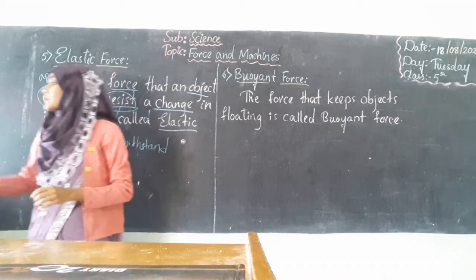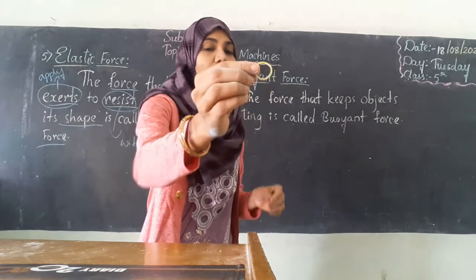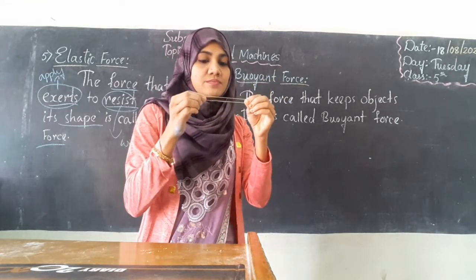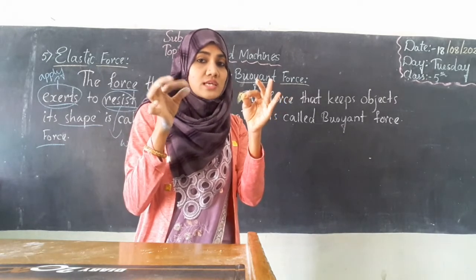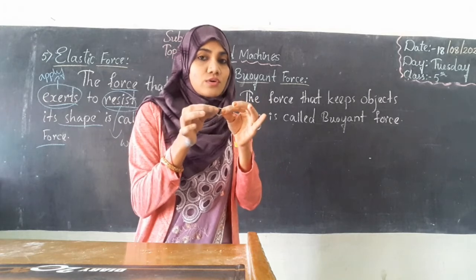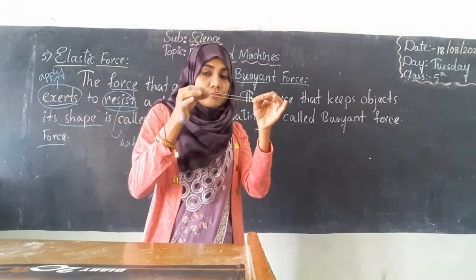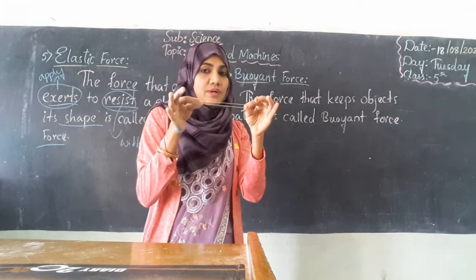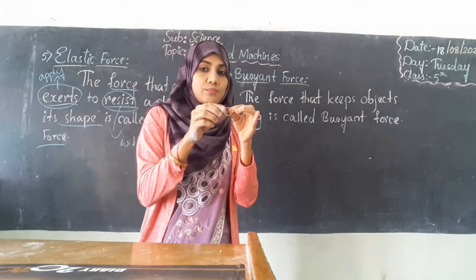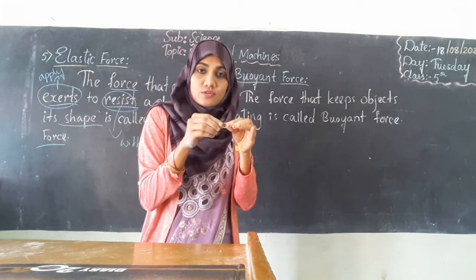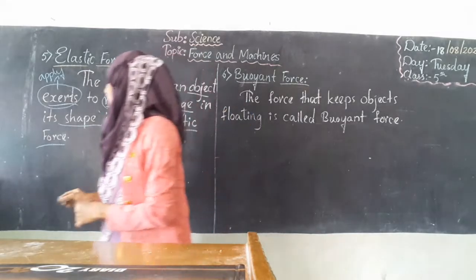For example, if you take a rubber band, what will happen? You can see this is a rubber band. If I stretch this rubber band, it will exert some force to resist the change in its shape. I am applying a force and it expands. But if I leave the rubber band, it goes back to its normal shape and position, regaining its shape by gaining some kind of force. That's the elastic force. Okay students, so this is about elastic force.